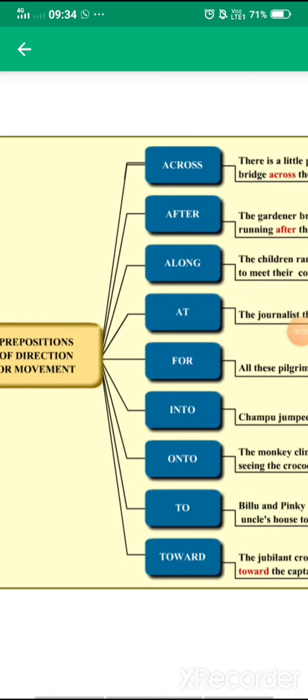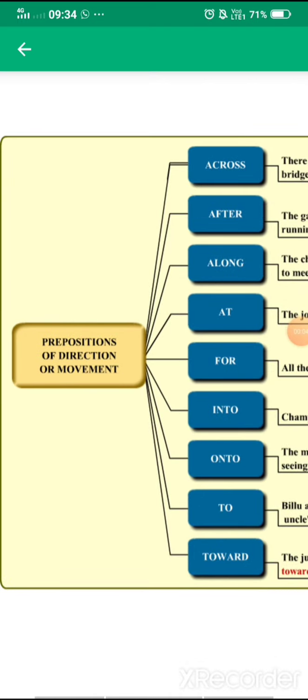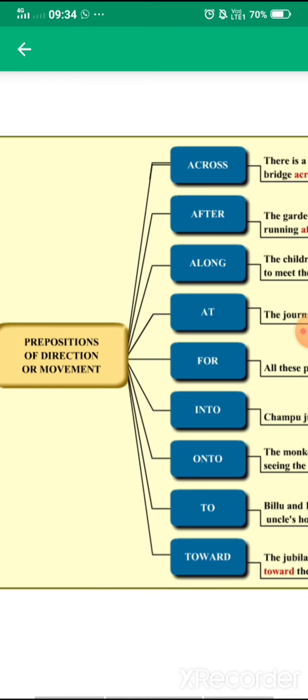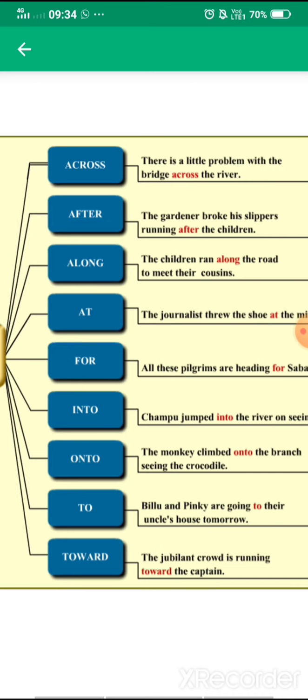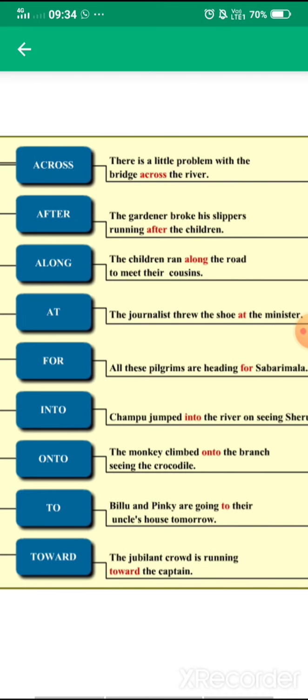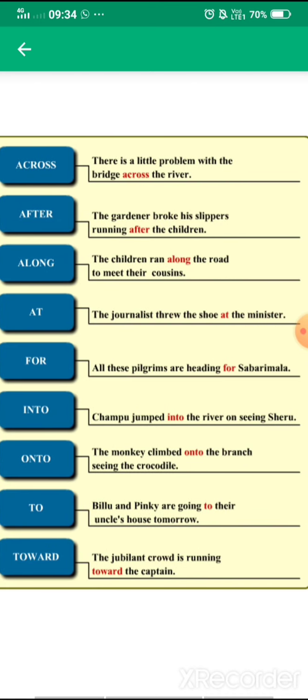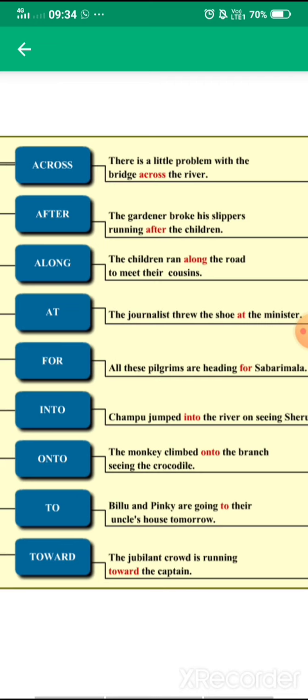So here, students, we are reading first of all the preposition of direction or movement, which we have read also in our 8 types. Now you can see here some of the prepositions given and their examples are also given in front of them. So I am reading the first one, across. Across: there is a little problem with the bridge across the river.